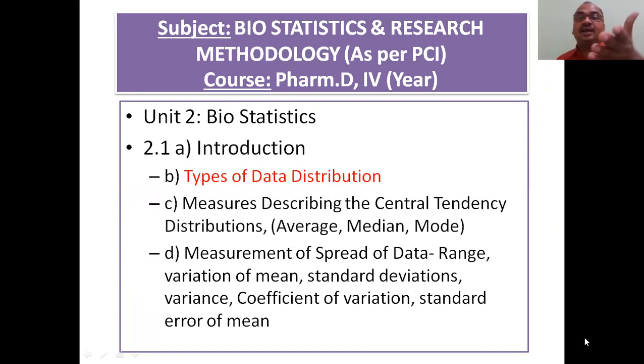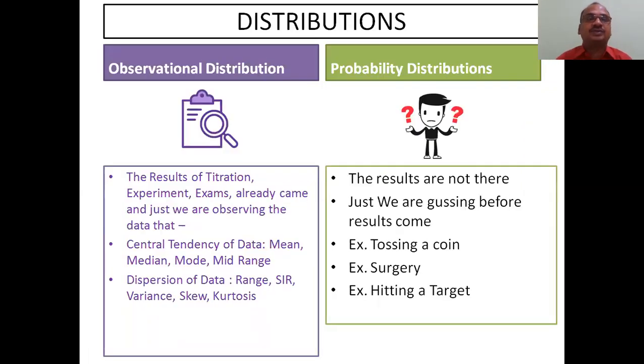Here I mentioned as per PCI, Pharmacy Council of India, the course is Pharma D, fourth year, and it comes in Unit 2, biostatistics, introduction and types of data distribution. This is also called types of probability distribution. That point we will see now.